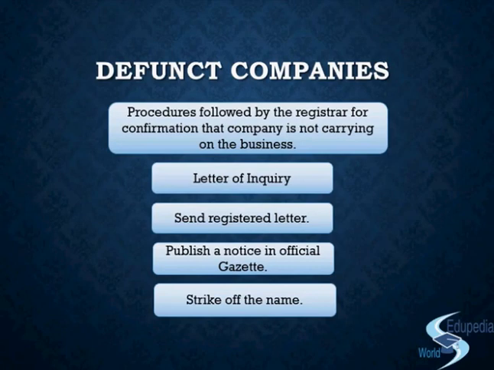So what is the total duration? Once the registrar comes to think that the company has stopped functioning, there's first 1 month for the letter of inquiry, plus 14 days for sending the registered letter, plus 1 month for the registered letter, that is 2 months and 14 days so far, plus 3 months after the notice in the official gazette. So it is 5 months and 14 days, the total period. So once the registrar comes to know that the company is not functioning, then within the next 5.5 months, the company will stand dissolved. That is the maximum period.